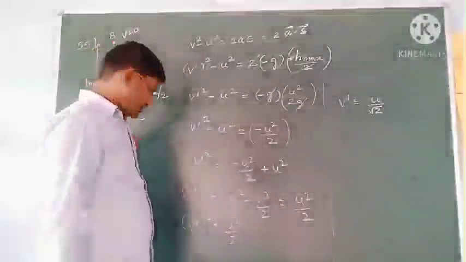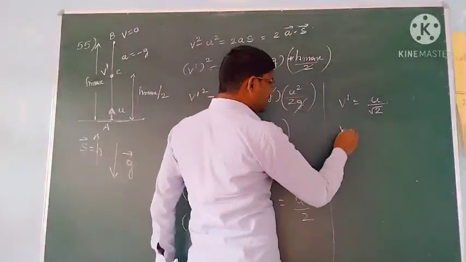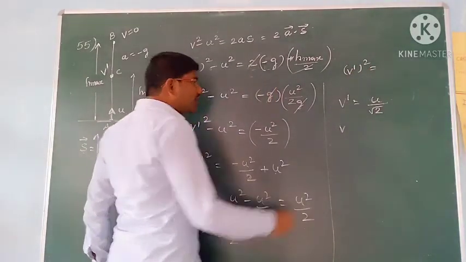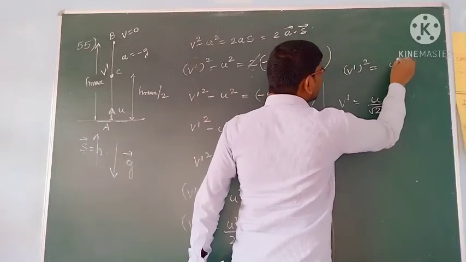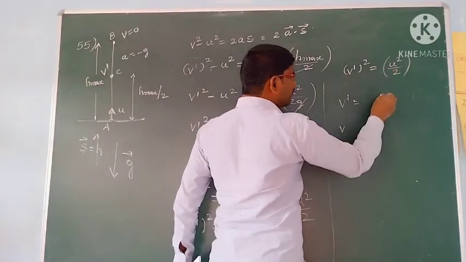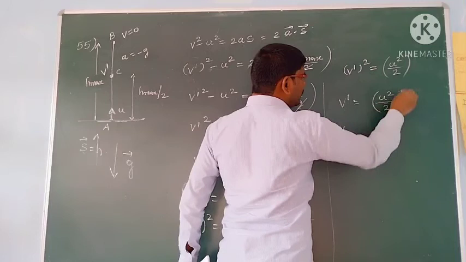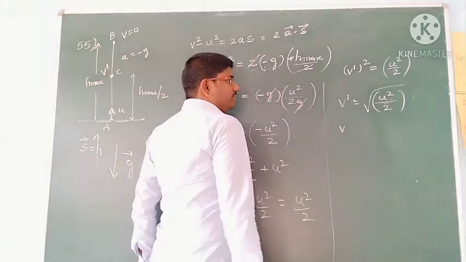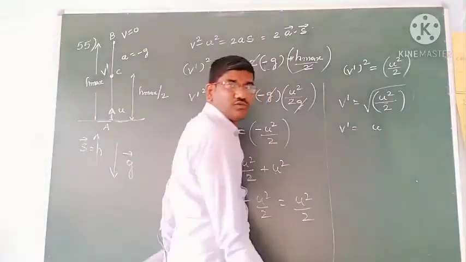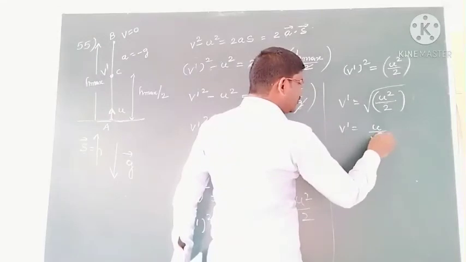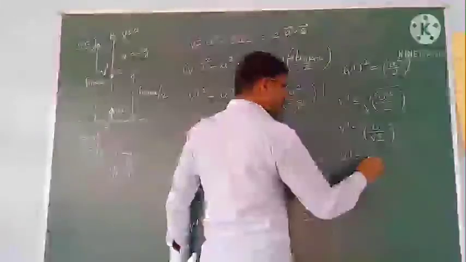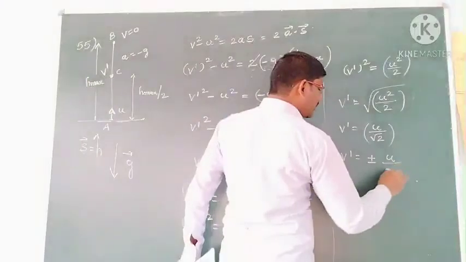so this is C students, v dash square is equal to, what is the value you got? U square by 2 we got. Then you apply root for this, u square by 2 whole root. Then v dash is equal to u by root 2, and that is also v dash is equal to plus or minus u by root 2.